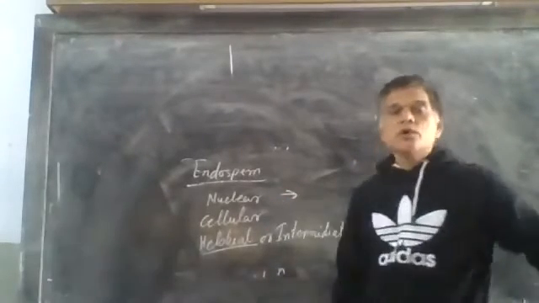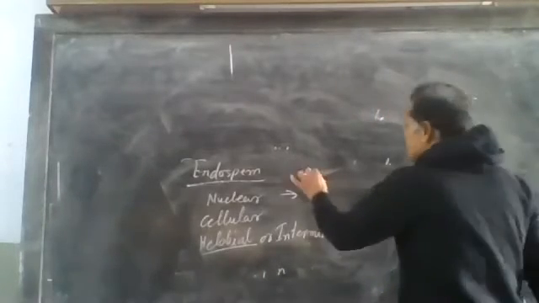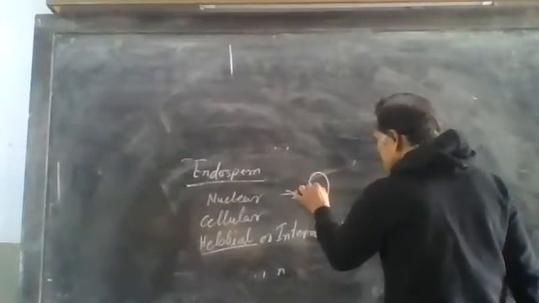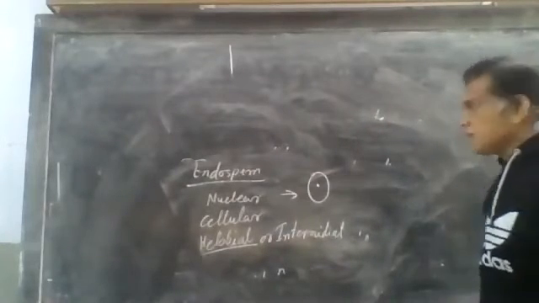The first is nuclear. In nuclear endosperm, the primary endosperm nucleus first divides with the help of free nuclear divisions.